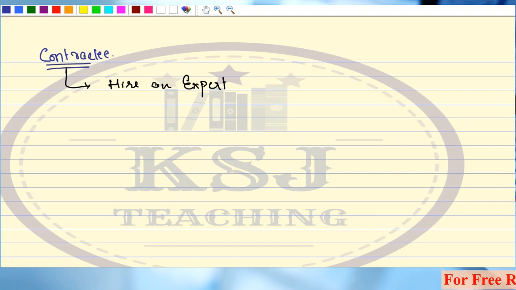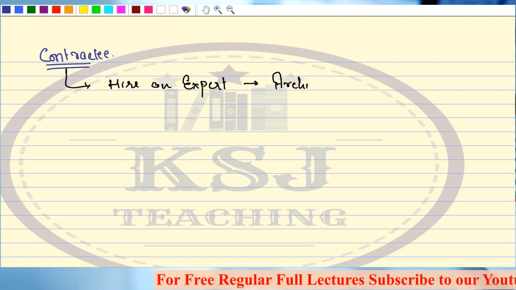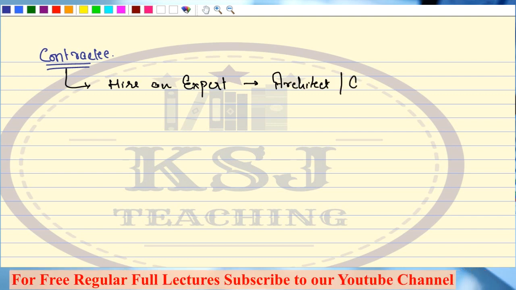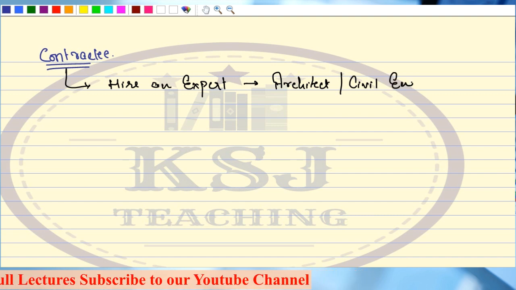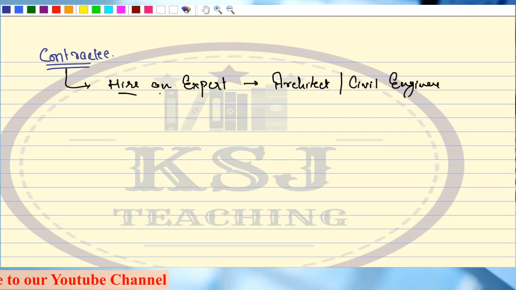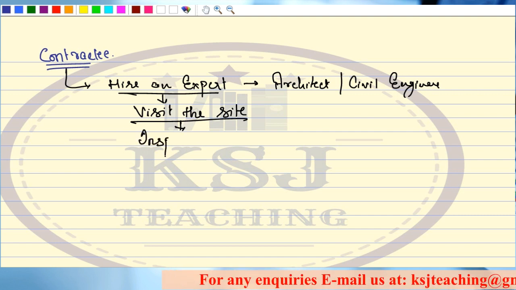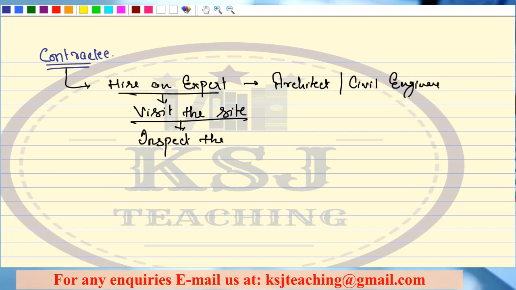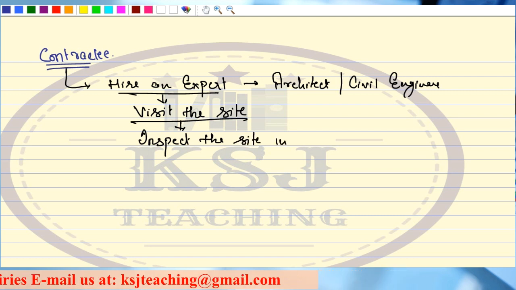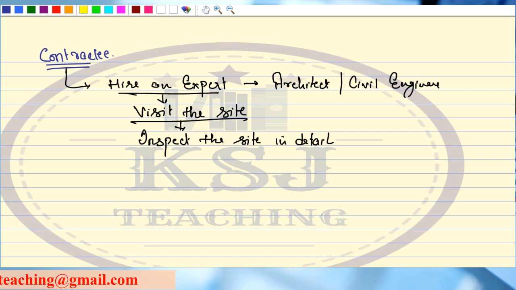That expert can be an architect. That expert can be a civil engineer. This expert will visit the site and he will inspect the site in detail, to see whether what you are claiming, that 50% of the contract is complete, is actually correct or not.